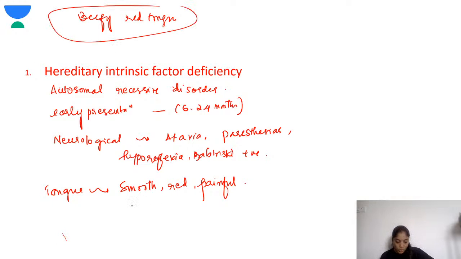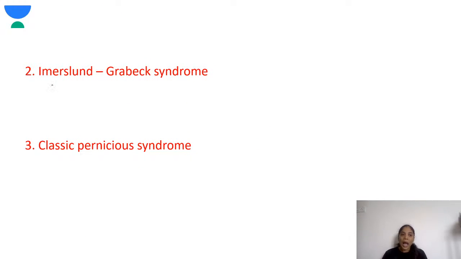Okay, so these children will have neurological manifestations. So this you should remember. And in these children you have to give oral reduced vitamin B12, which can be absorbed well. Okay, fine. Next is Imerslund-Grasbeck syndrome.